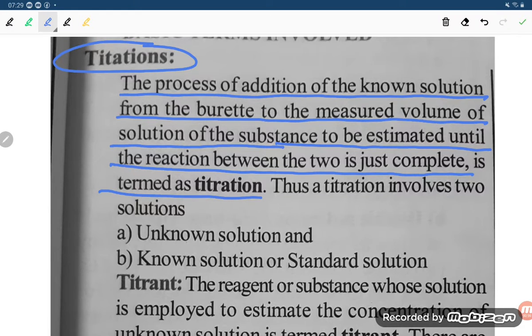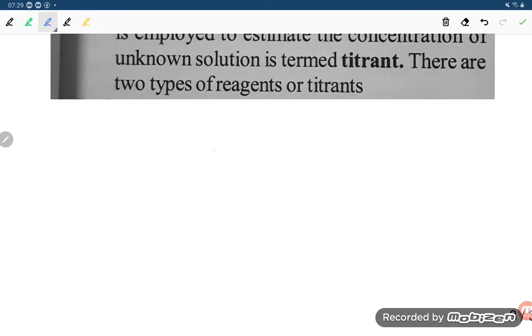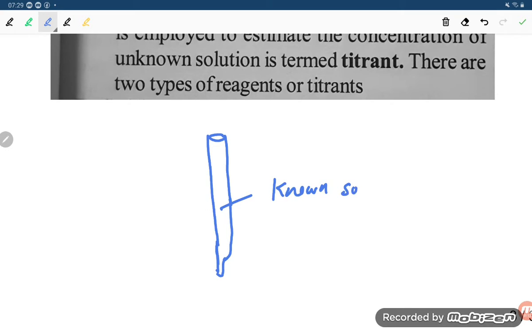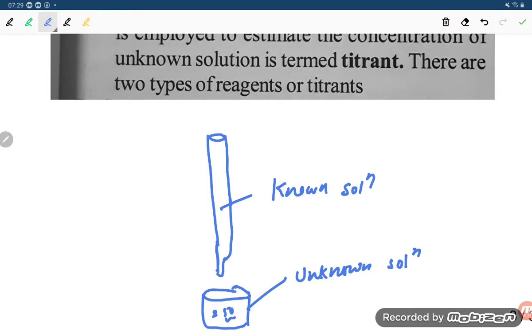So dear student, the meaning of this is, we have a burette. Suppose this is the burette. In this burette, there is a known solution, right student? And we have the unknown solution. Only the volume is known. Suppose 250 ml is there, 250 ml.